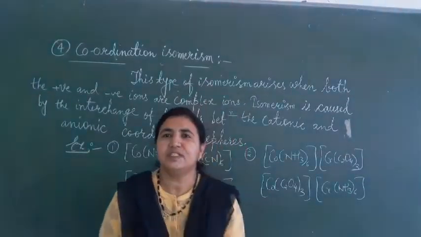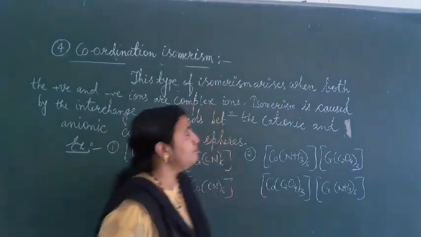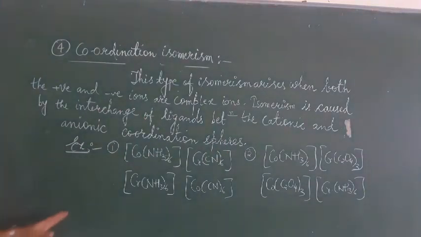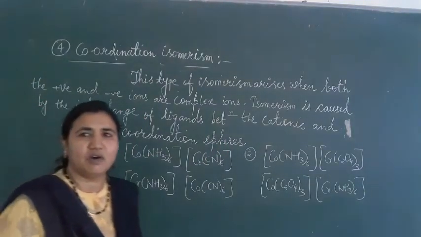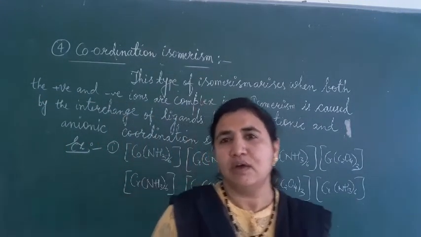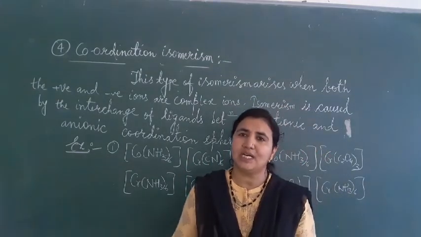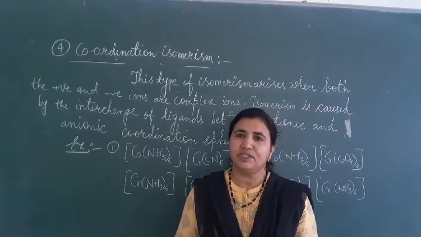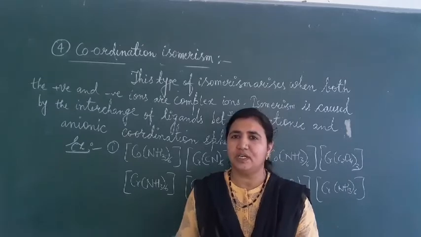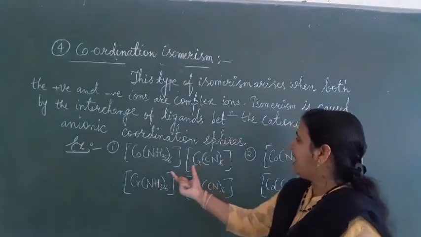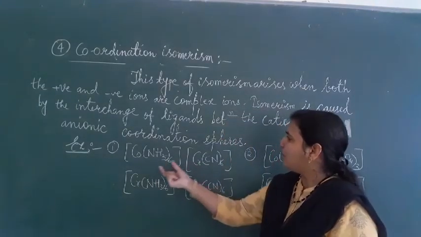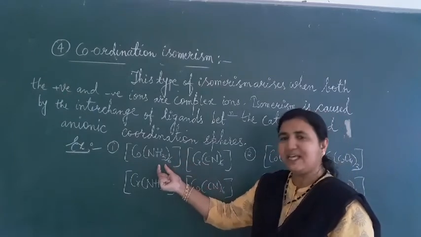The last one is coordination isomerism. Coordination isomerism takes place if a coordination compound has a cation and anion that are both complex ions.